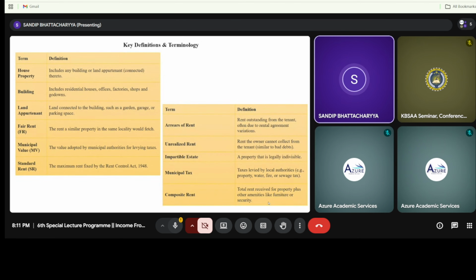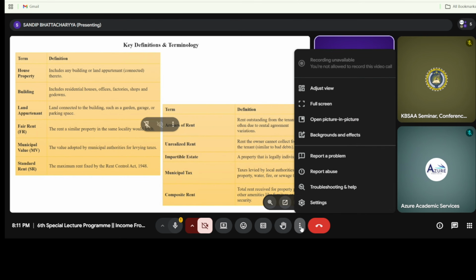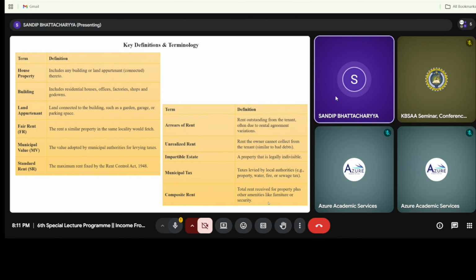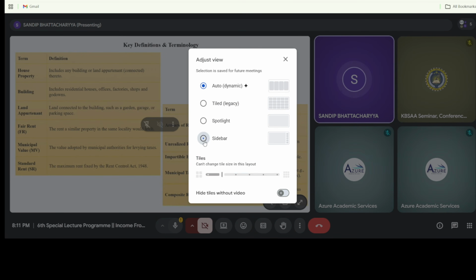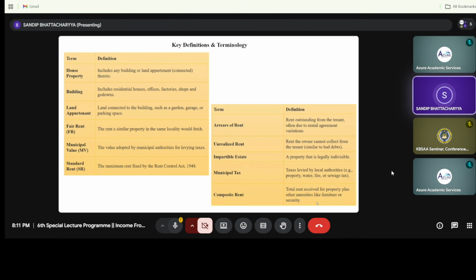Now, this is something different from the unrealized rent, right? Unrealized rent means rent that cannot be collected, so there will be a difference. Arrears means rent that is outstanding for the landlord, and it can include some vacant spaces. But when I am talking about unrealized rent, that is rent that cannot be recovered, but the landlord has to stay in that area or in that month inside the house. So we can say that arrears of rent is slightly or marginally different from unrealized rent.